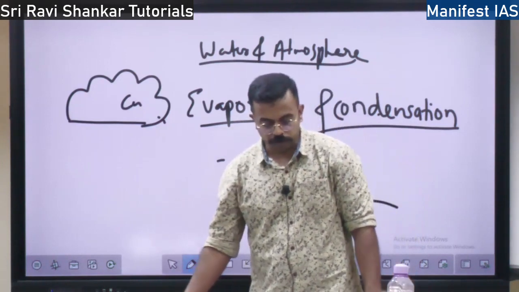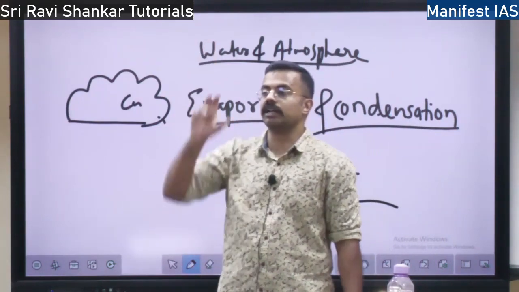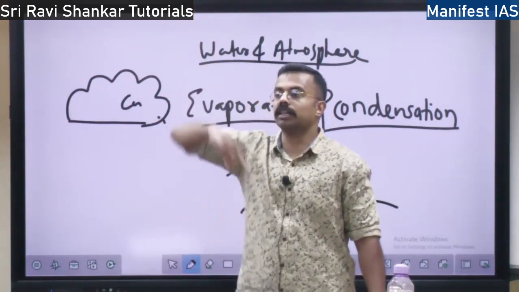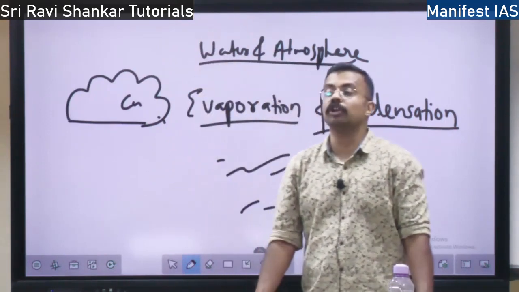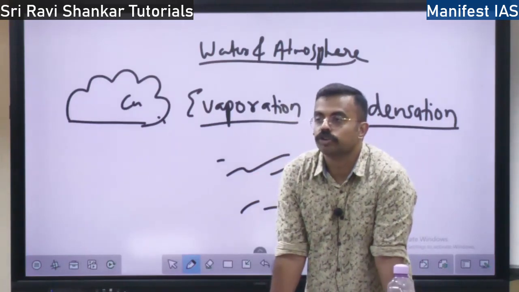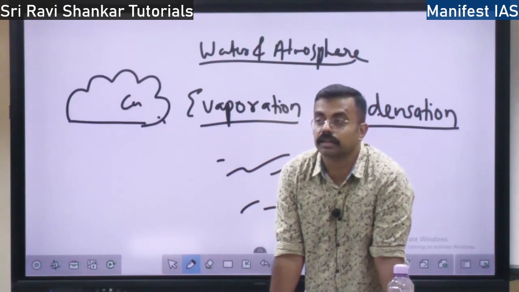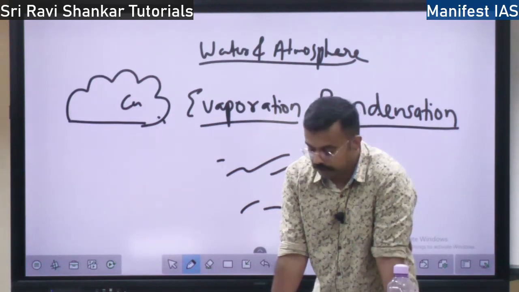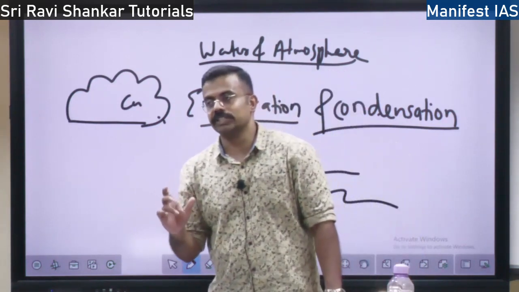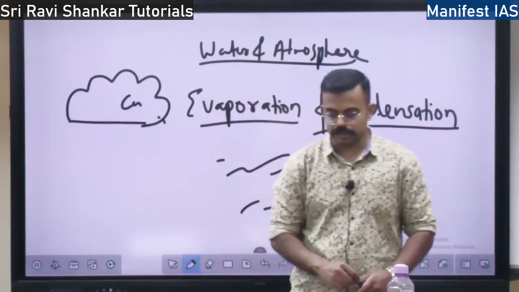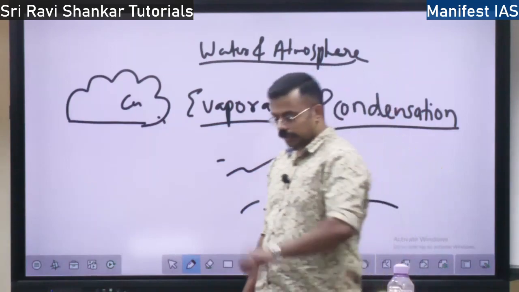Then you have the last type of cloud, extensive vertical clouds. They are neither middle nor high nor low. They are spread over all these layers. What are they? Cumulus and cumulonimbus clouds are the extensive vertical clouds. So whenever you see the word cumulo, you can link it with extensive vertical clouds, but there is no standard formula for this.